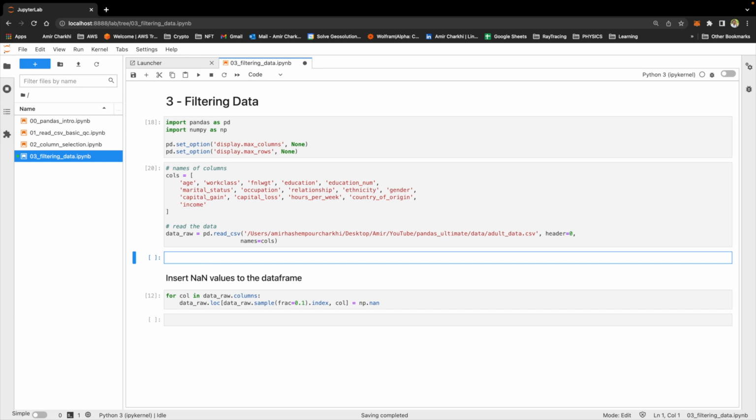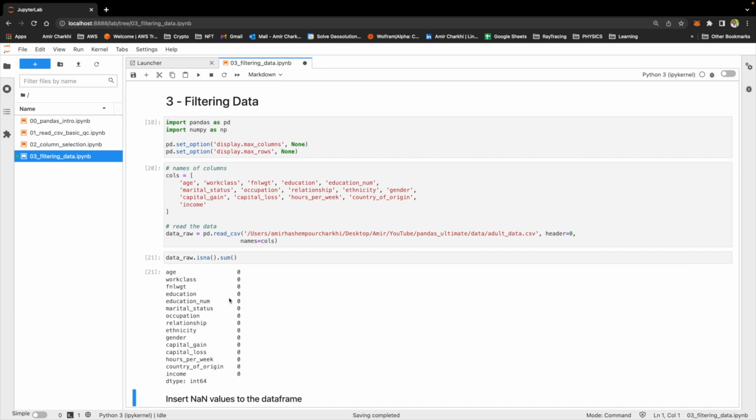There are two ways to understand if there are null values in your database. So one of them is going data raw is NA. So this is checking if there is an NA, and then you sum them. This will show you the number of null values in each column. So column age has 0 null values, and so forth.